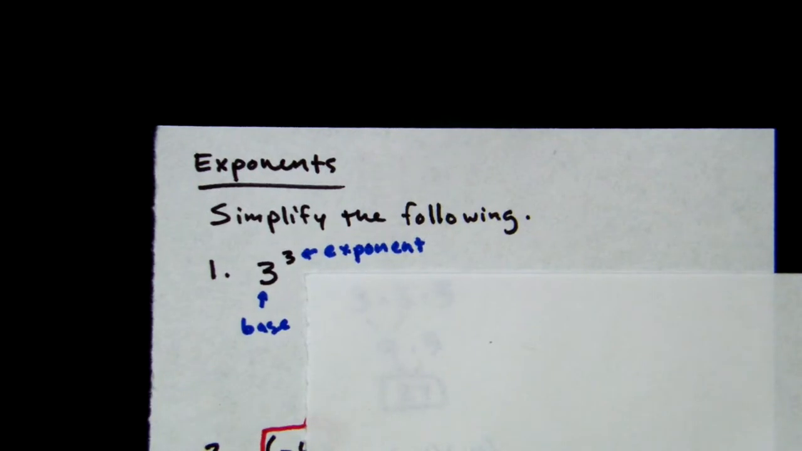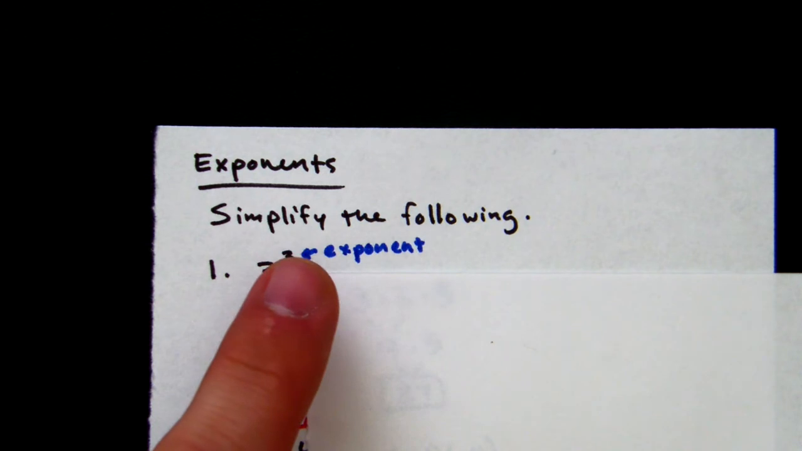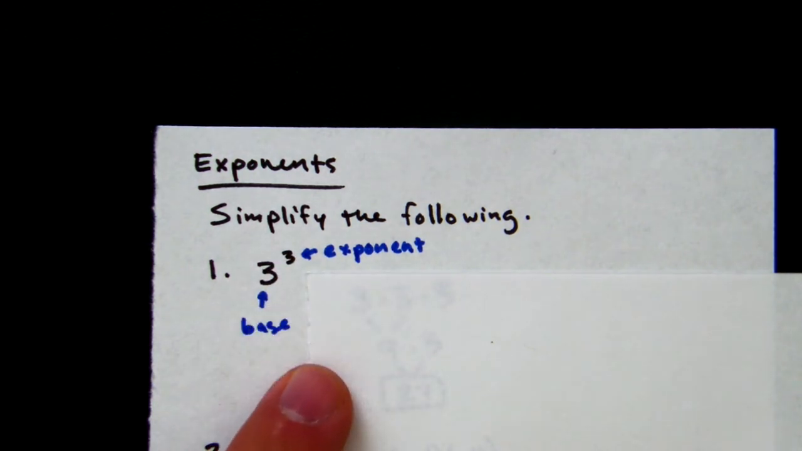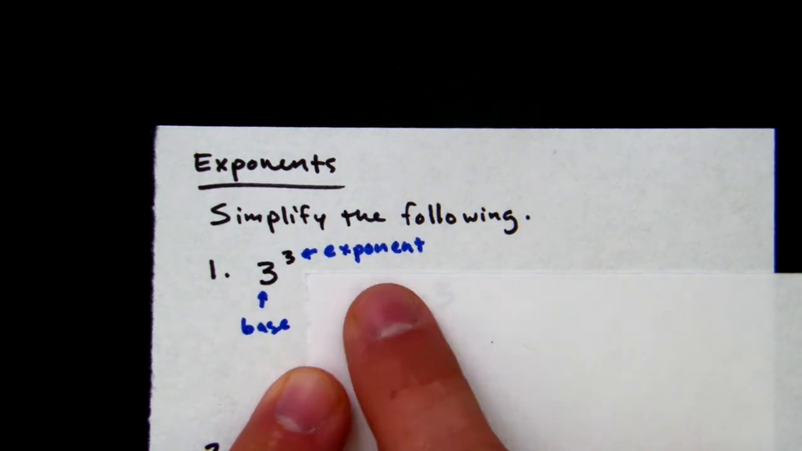All right, exponents. We're going to simplify the following. For number 1, we have a power, 3 to the 3rd power. The 3 on the bottom represents the base, and the 3 on the top, the little tiny number, represents the exponent. So the exponent tells us how many times we multiply the base by itself.